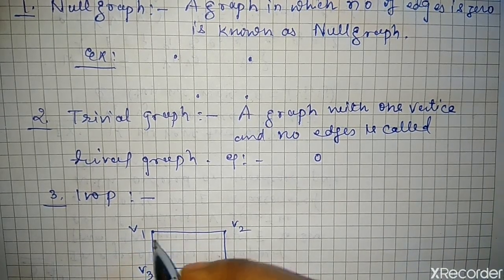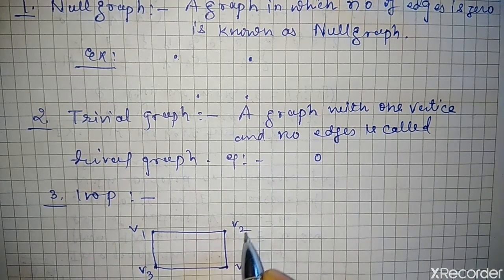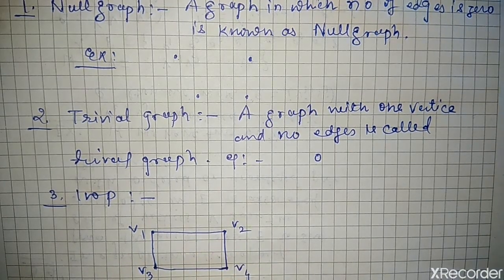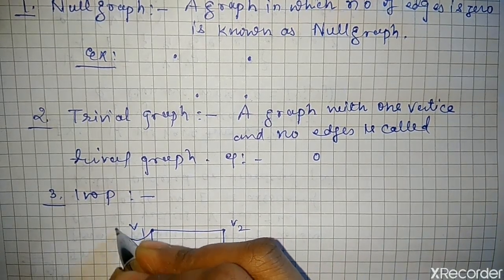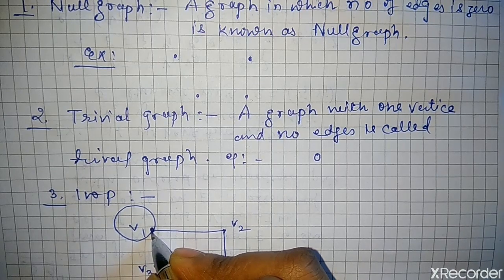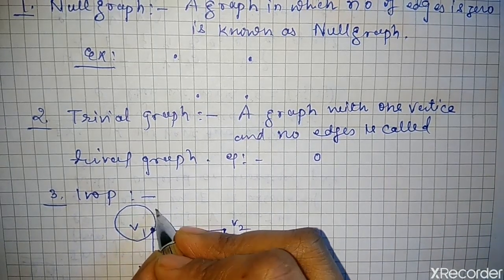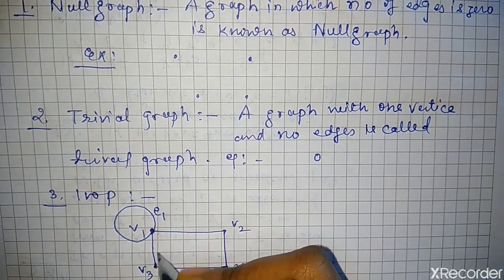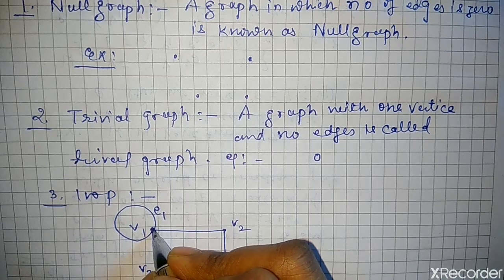But what we see here is that no vertex is connected with itself. So if we draw a figure like this, then what we see here is v1 starting from here and again connected with v1. Let this edge be e1. So this type of graph is known as the loop.